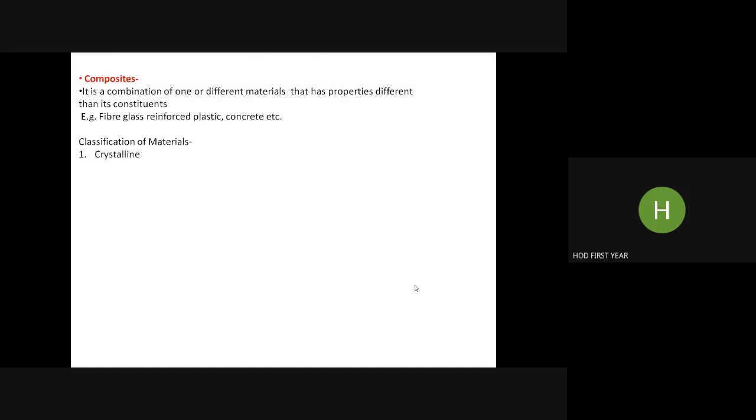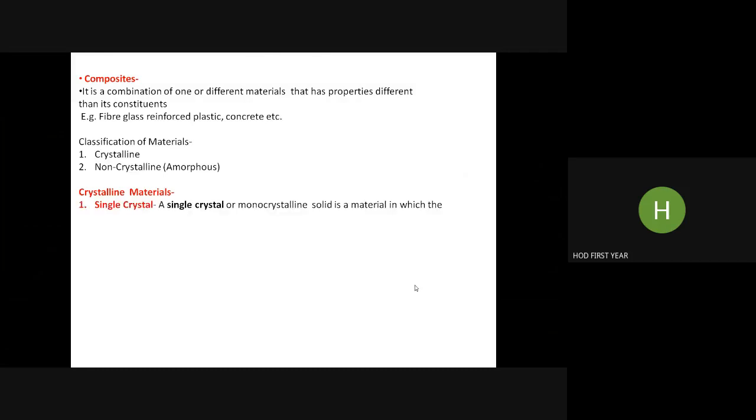In classification of materials, the material can be either crystalline or non-crystalline, that is amorphous. These are the two basic categories. So crystalline is what? Perfect arrangement of atoms in three-dimensional space. And non-crystalline or amorphous means what? They have random arrangement, meaning they may have perfect arrangement but not over an infinite distance, only a limited distance. These are amorphous. So we are mostly talking about crystalline material, whether this is metal, alloy or ceramic. And in that we are talking about polycrystalline.